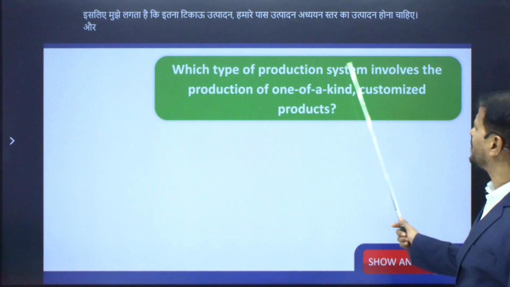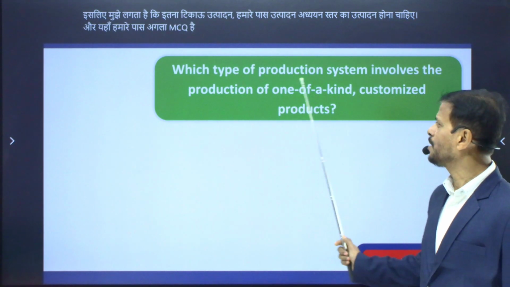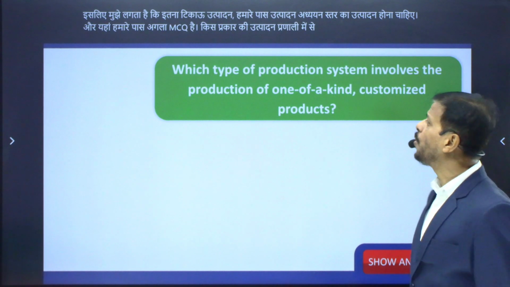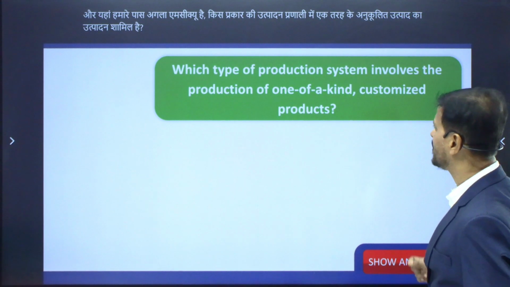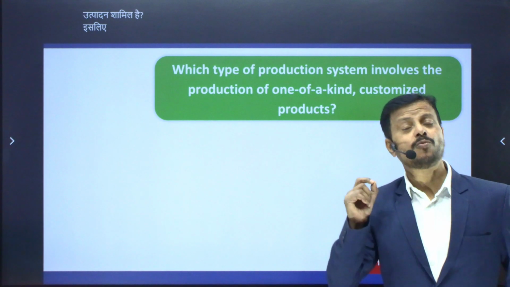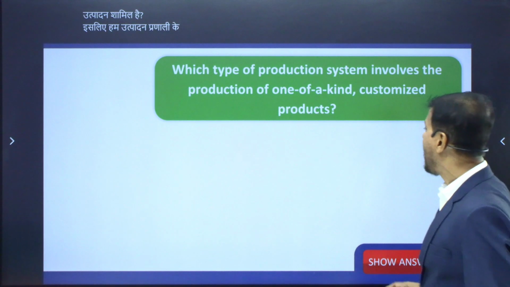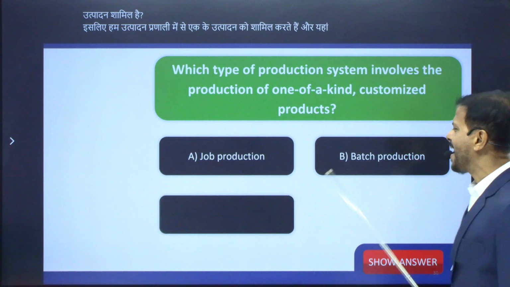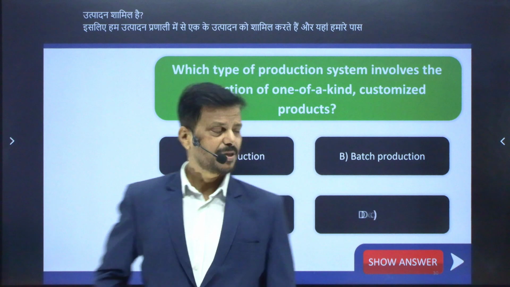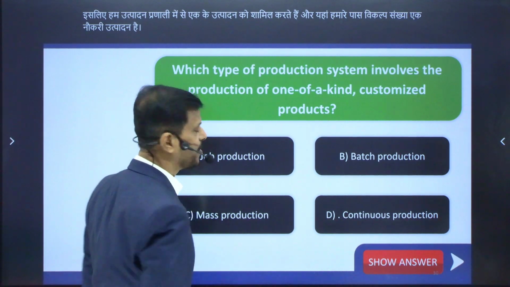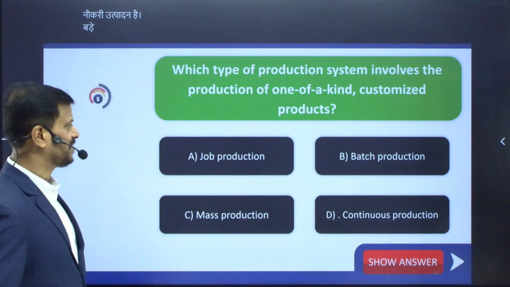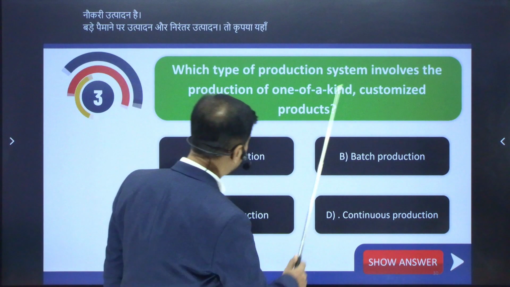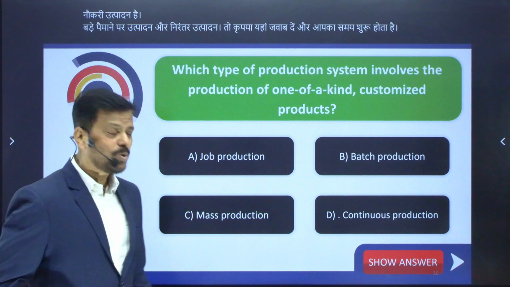Which type of production system involves the production of one of a kind customized product? Here we have the options: A, job production, batch production, mass production, and continuous production. So please guess the answer, and your time starts. So customized product. So we know the answer.